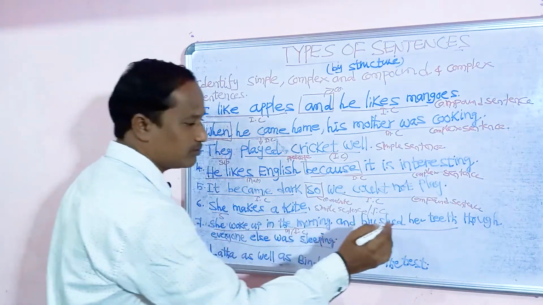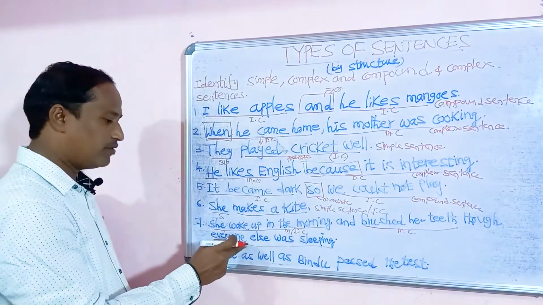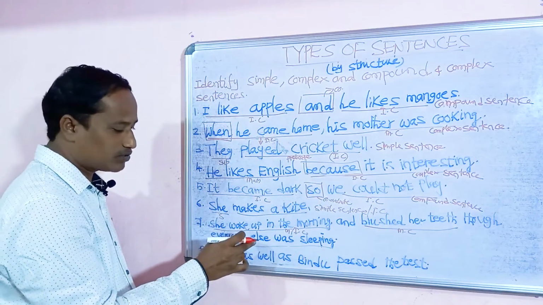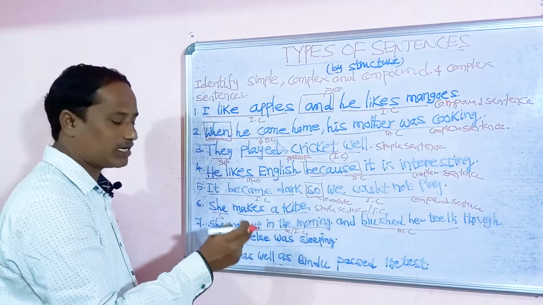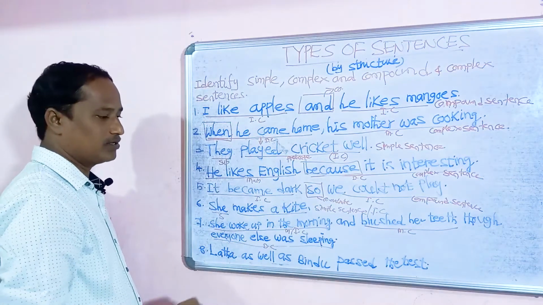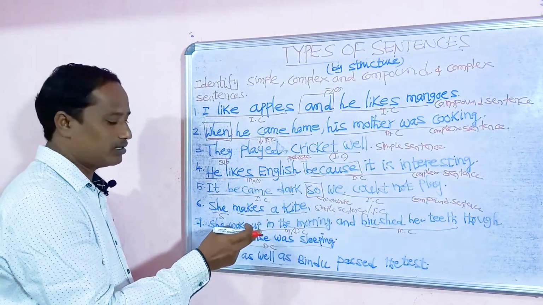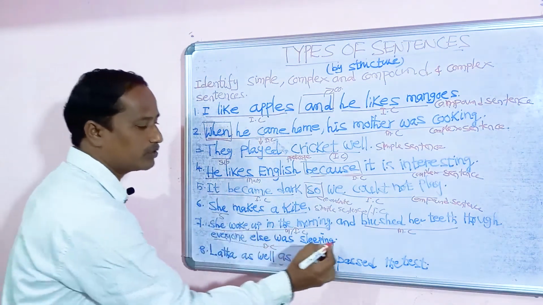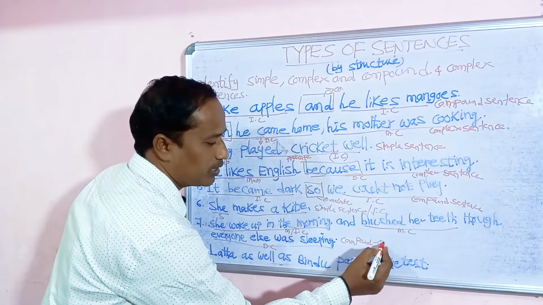"Brushed her teeth" is also a main clause. "Though everyone else was sleeping" doesn't give complete meaning; it depends on the remaining clauses, so it is a dependent or subordinate clause. So what kind of sentence is it? Two main clauses, in addition to one dependent clause, so it is a compound-complex sentence.